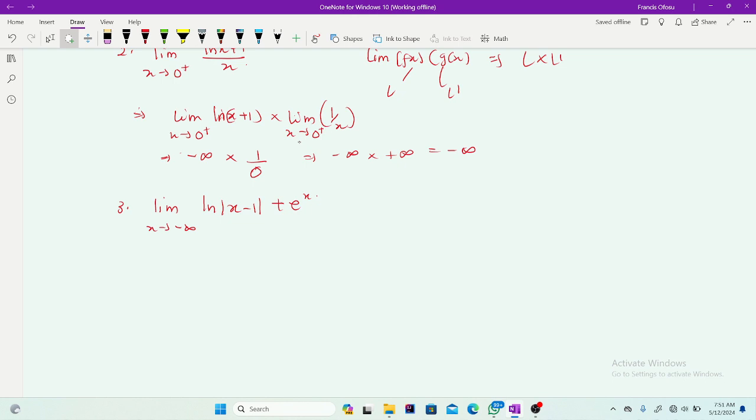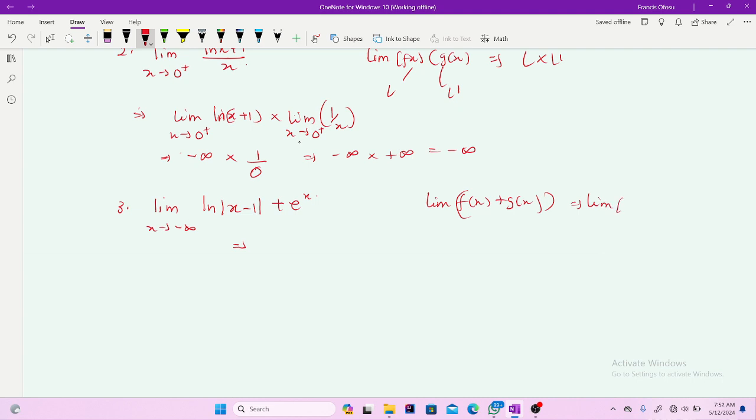So for us to find the limits, you can test for the functional value, but without wasting time, just go straight to apply the properties of limits. So what is that? If you have the limit of f of x plus g of x, this is the same as taking the limit of this separately plus the limit of this separately.